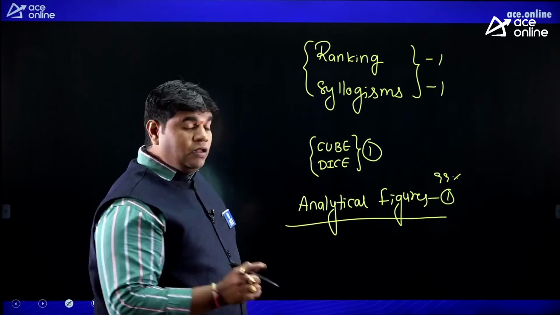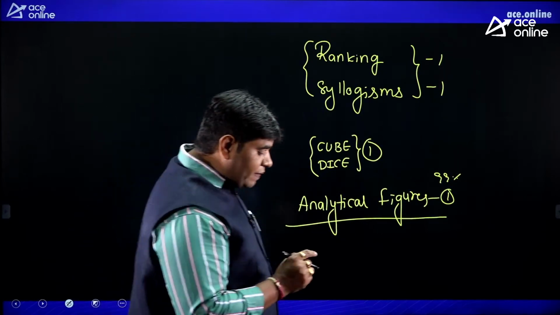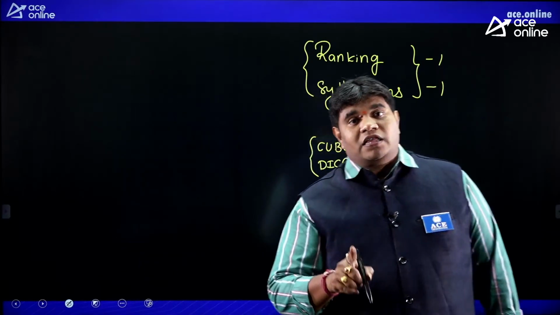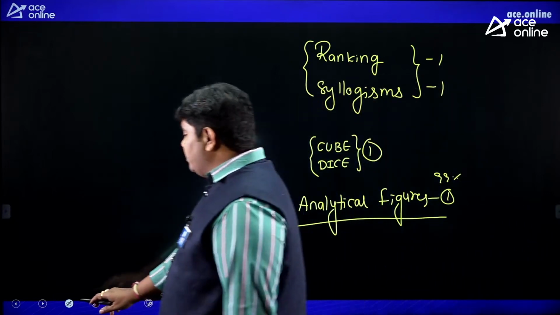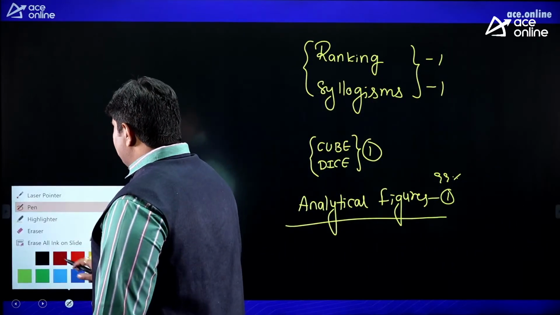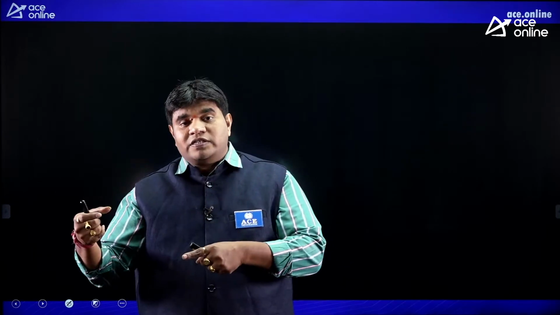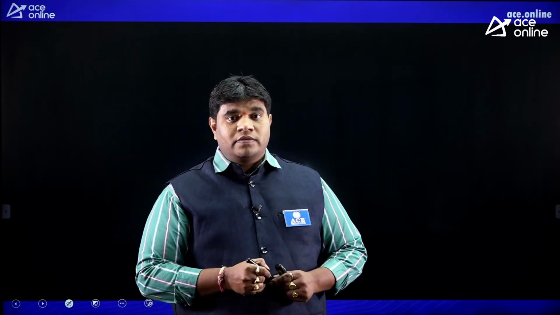Next, in non-verbal, okay, mirror image and water image. Mirror image and water image guarantee question. Mirror image and water image, maybe mirror image or water image, guarantee 1 question, friends. Next, paper folding and punched, figure embedded, figure series, figure odd one out. Based on the figure concept, guarantee question.